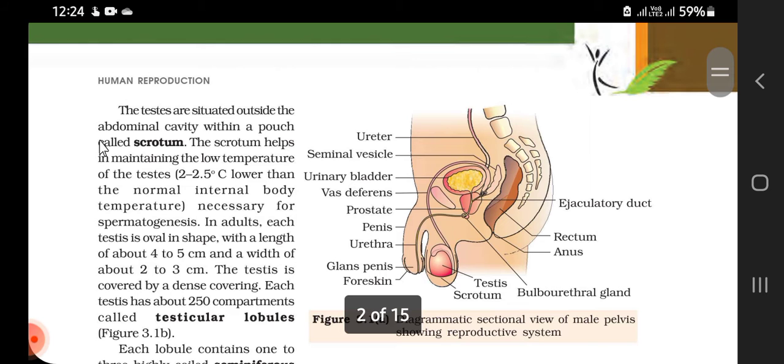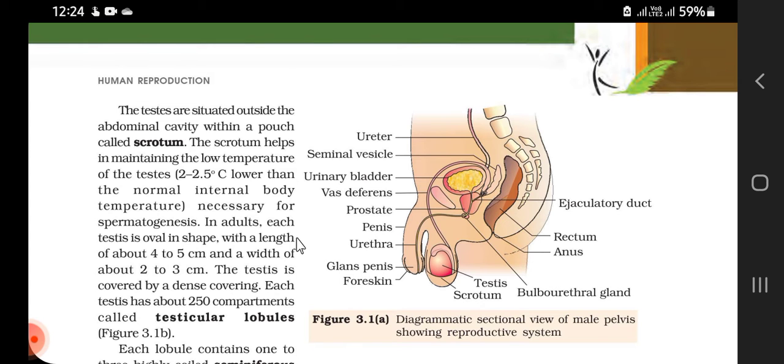The testes are situated outside the abdominal cavity within a pouch called the scrotum. So this is the scrotum. Do you know why it is situated outside the abdominal cavity?